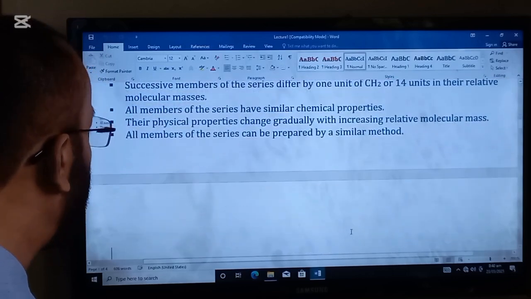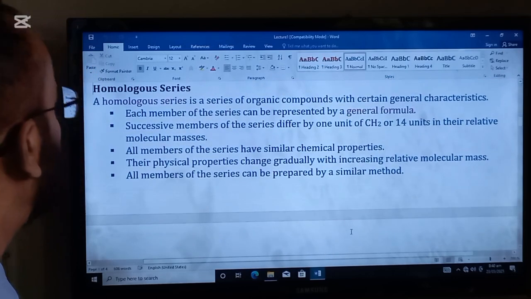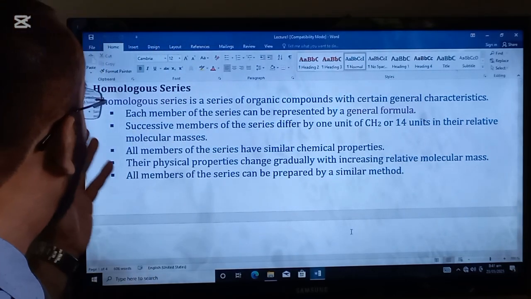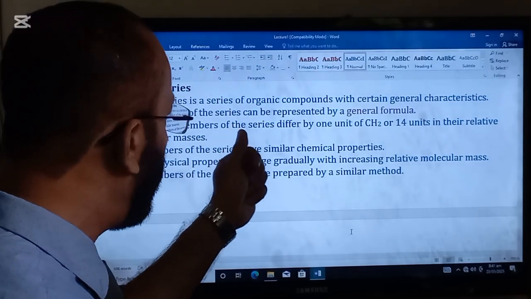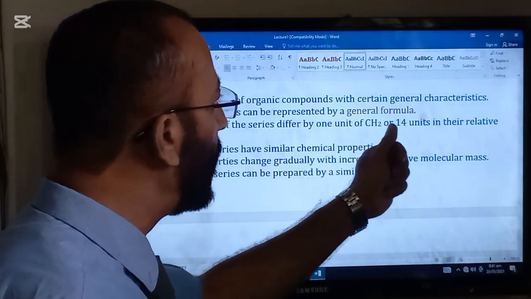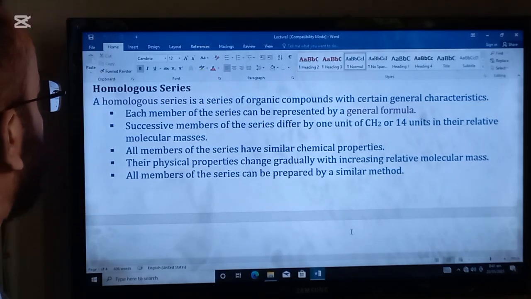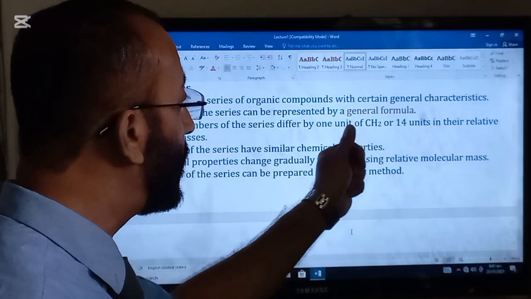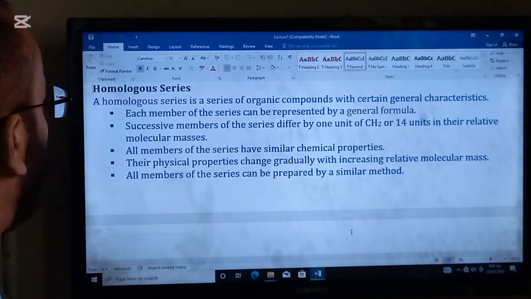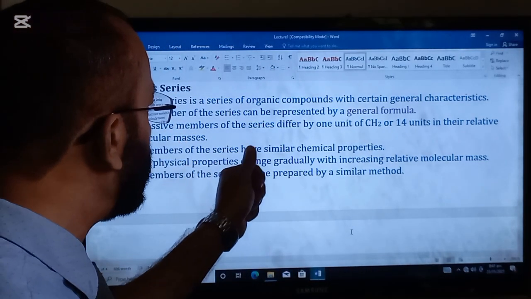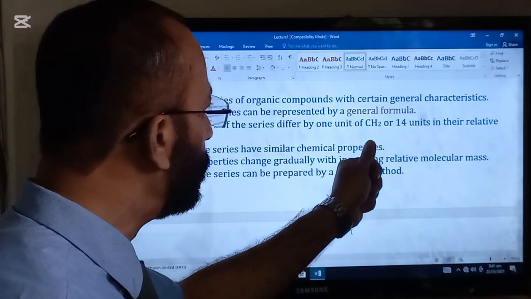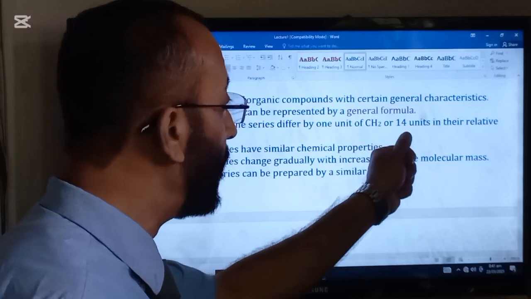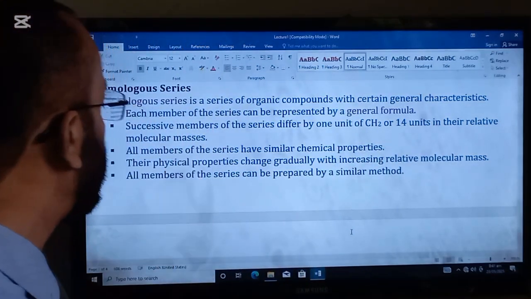The next topic in the lecture is homologous series. Very important point, so concentrate yourself. A homologous series is a series of organic compounds with certain general characteristics. Each member of the series can be represented by a general formula. Successive members of the series differ by 1 unit of CH2, or 14 units, because CH2 forms 14 units in their relative molecular mass.